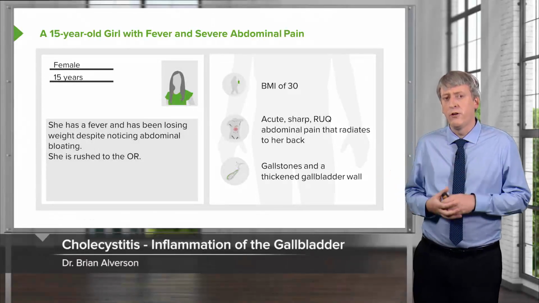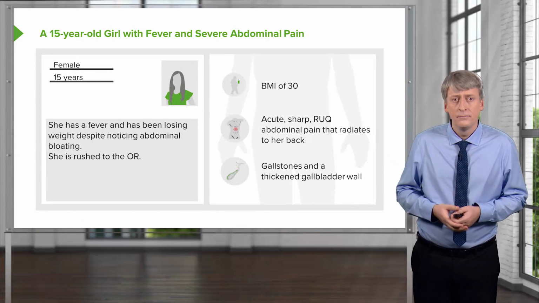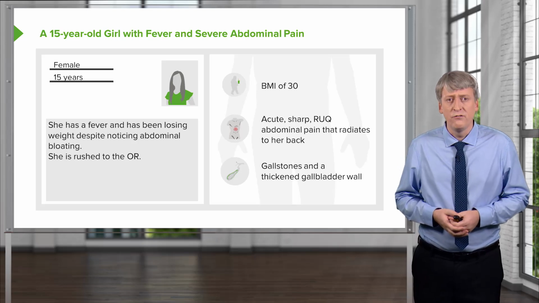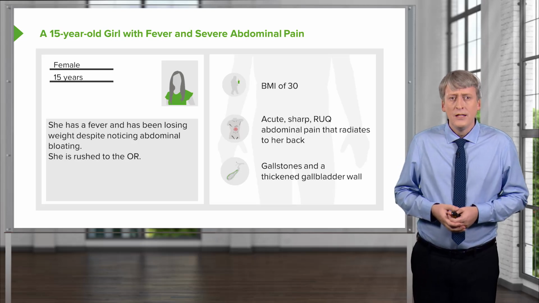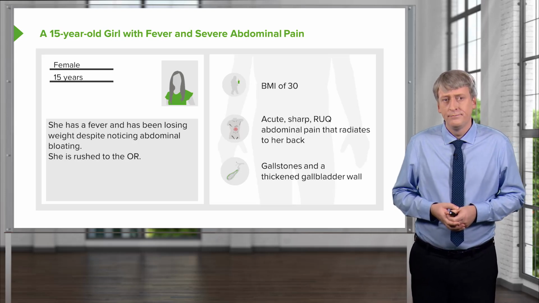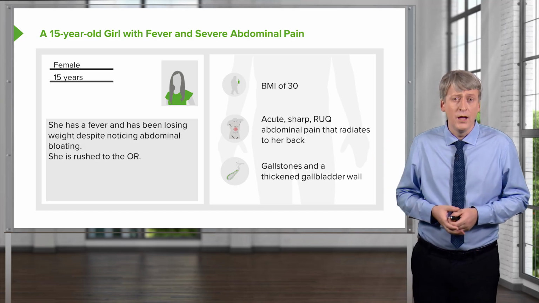Let's shift gears now to talk about cholecystitis, or inflammation of the gallbladder. Here's a 15-year-old girl who's coming in with fever and severe abdominal pain. She's been losing weight despite noticing abdominal bloating, and she's rushed into the OR. Notice she has a very high BMI.